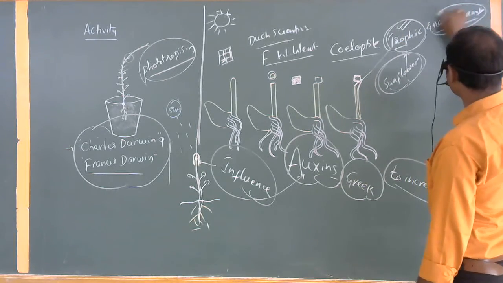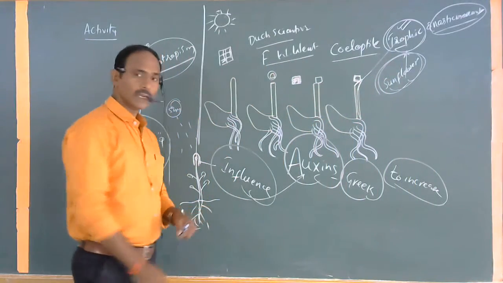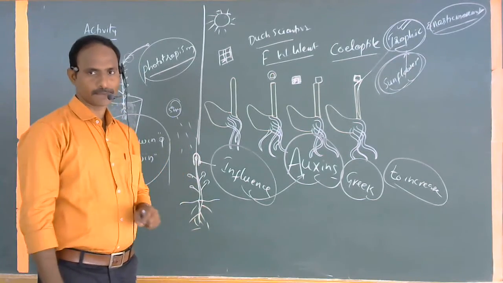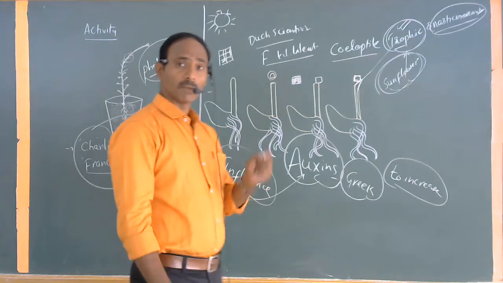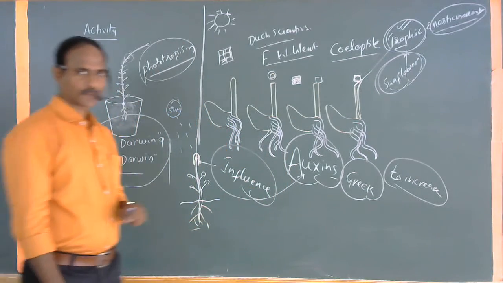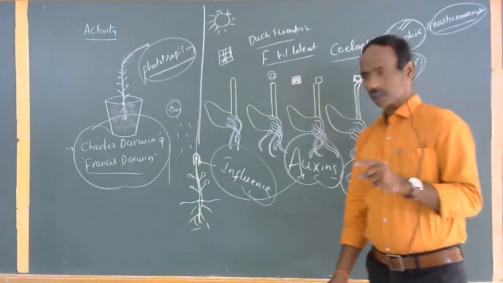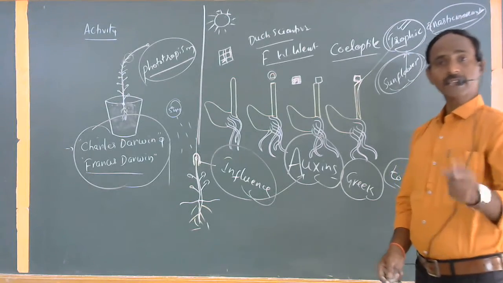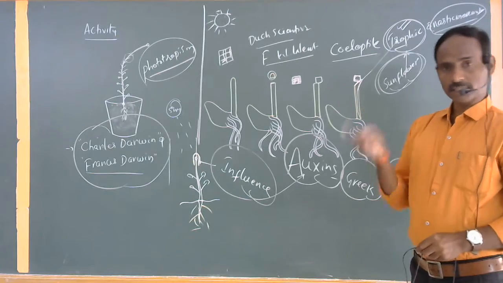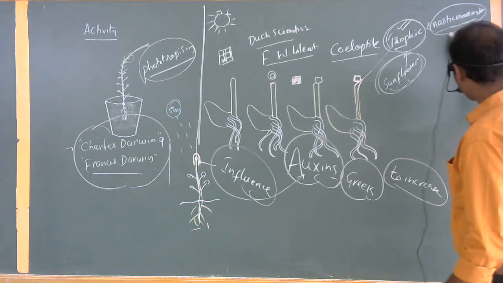Whereas nastic movements means, see the statement: sometimes the direction of the stimulus determines the direction of the movement, but sometimes the direction of the movement may not be determined by the direction of the stimulus itself. Clear once again. The direction of the stimulus determines the direction of the movement in one case, while in the other it does not.